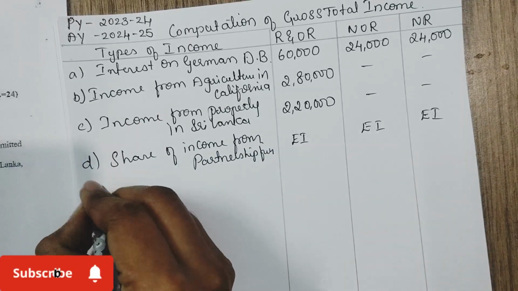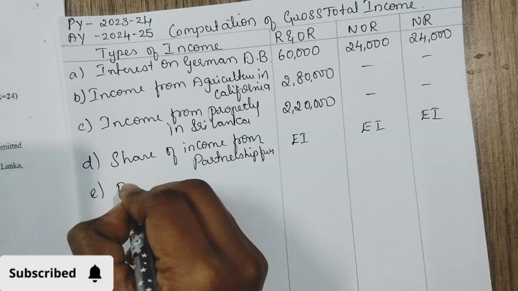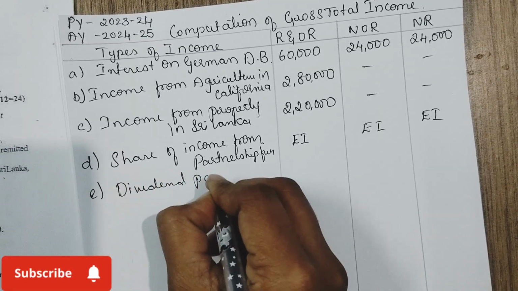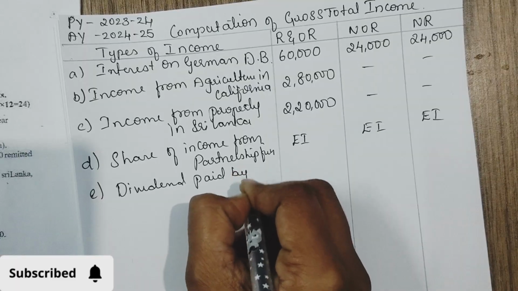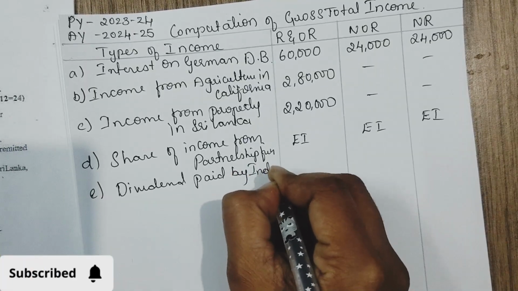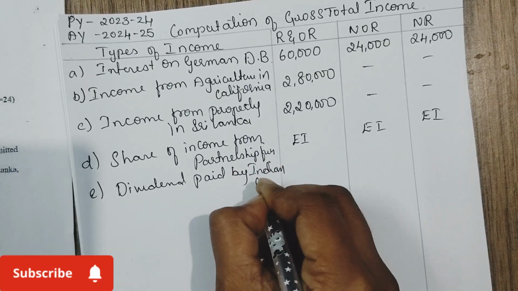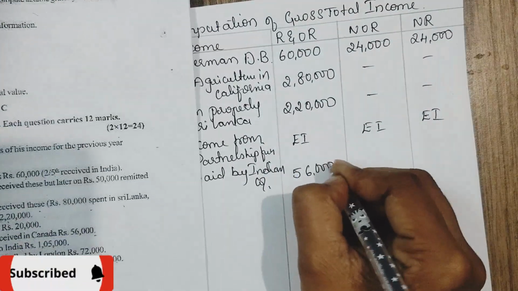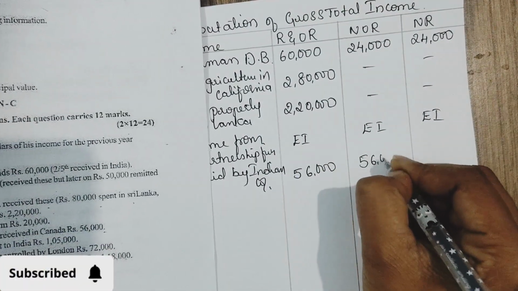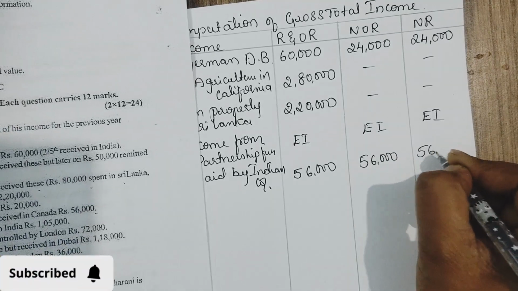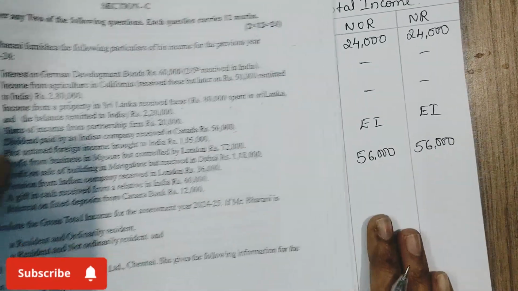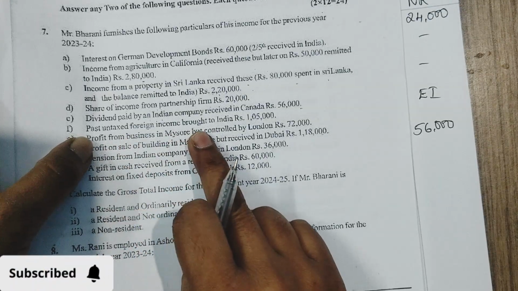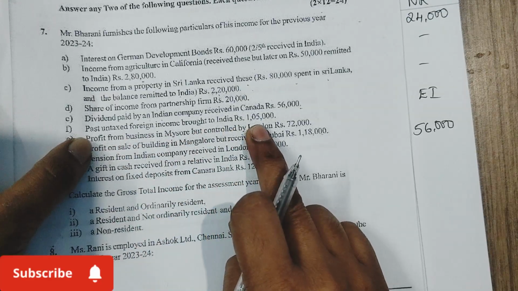Okay. E. Dividend paid by Indian company, 56,000. Taxable for all the three. The next one is past untaxed foreign income brought to India, 1,05,000.